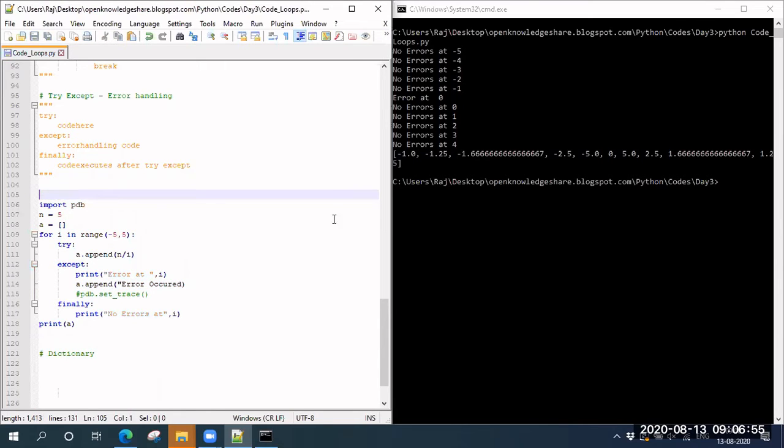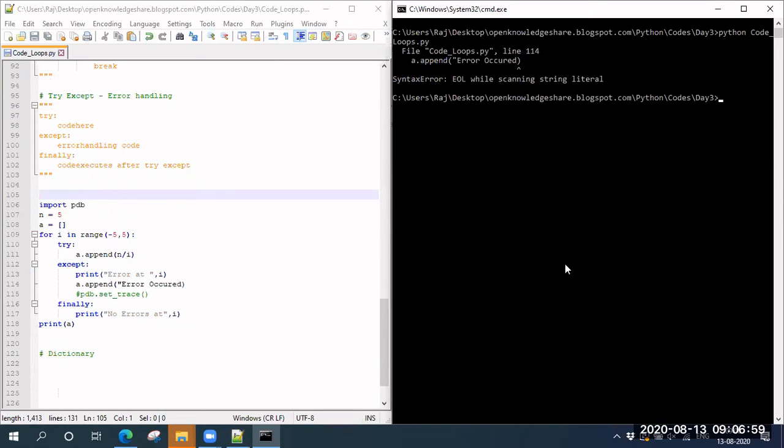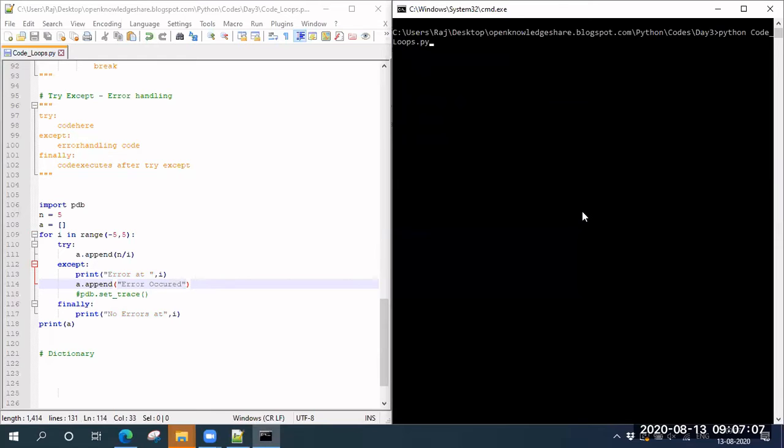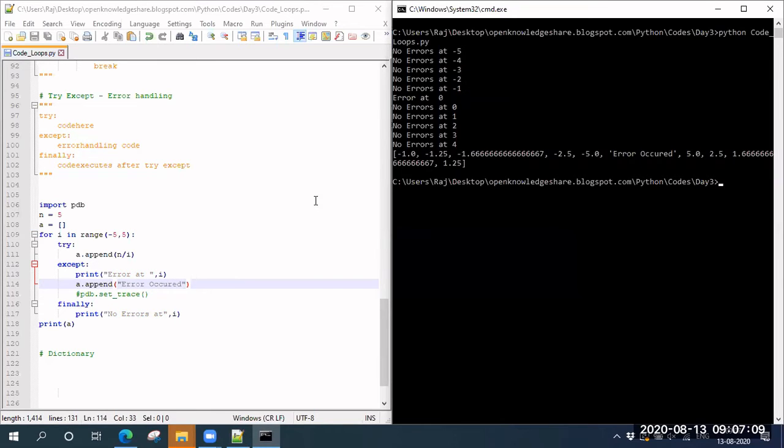So 'error occurred' is fine, but again it's repeated the same, no? Just a minute. Let me check. It's no error at 0? Yeah.